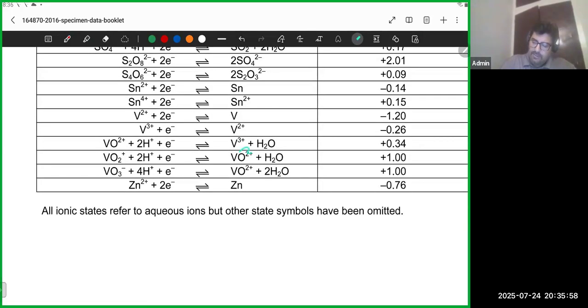If you look at the data booklet now, V3 plus has one equation with water and VO2 plus and 2H plus 1 plus electron, right? So there's another equation with V3 plus. I'm going to copy that as well. So it's